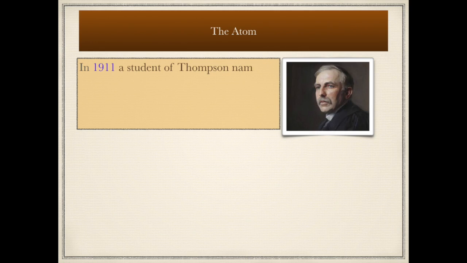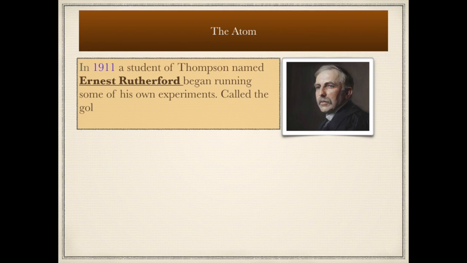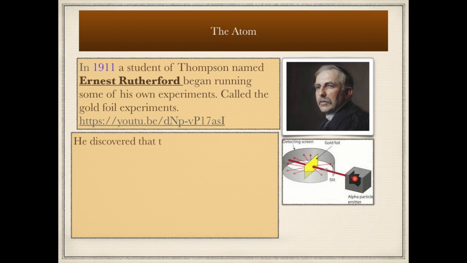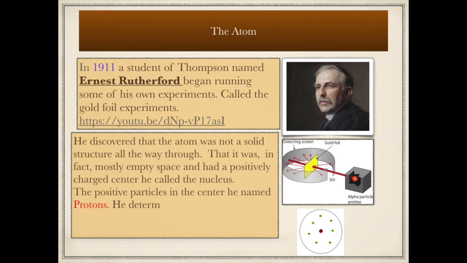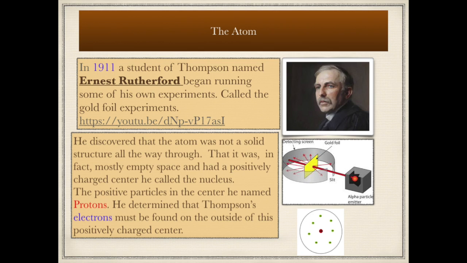Now, in 1911, one of Thomson's students, Ernest Rutherford, began running some of his own experiments, and he called them the gold foil experiments. What he did was he discovered that the atom was not a solid structure all the way through, that it was in fact mostly empty space and had a positively charged center called the nucleus.